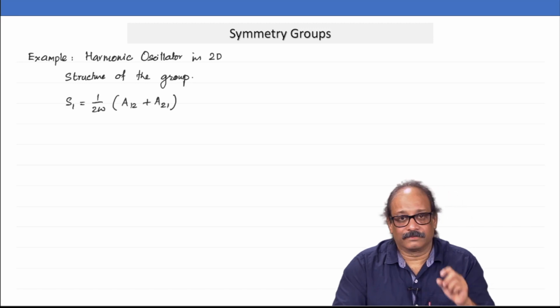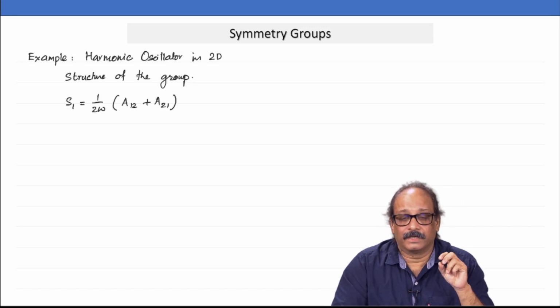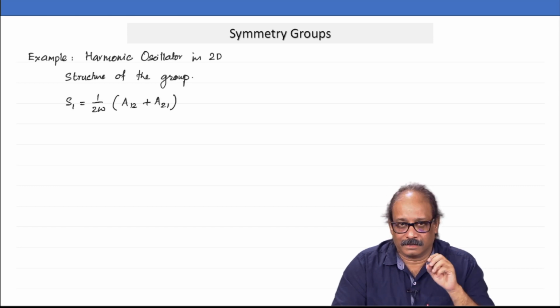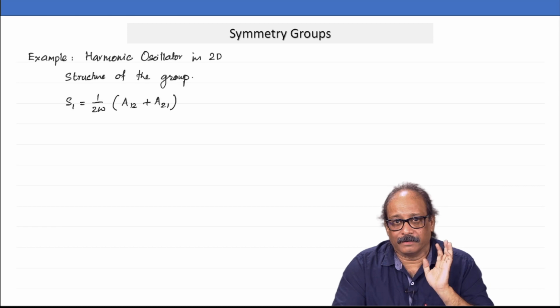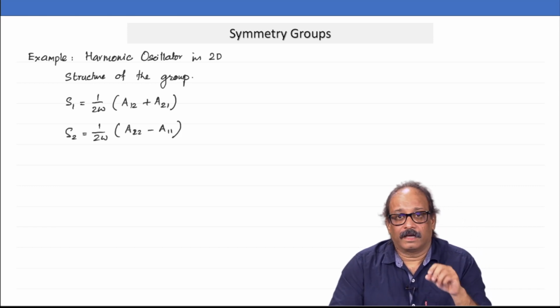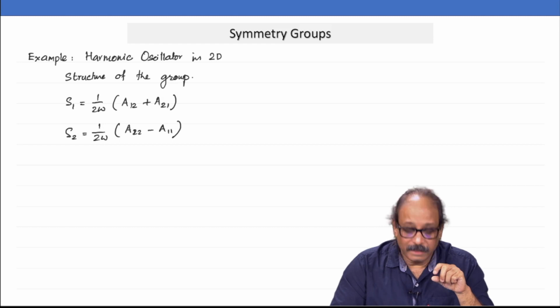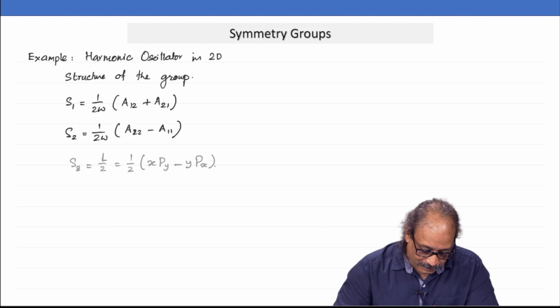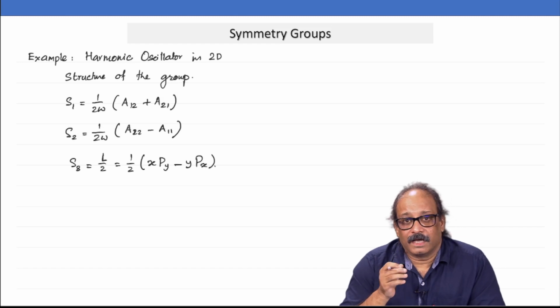So, let S1 be 1 over 2 omega times A12 plus A21. That is just basically A12 by omega. Okay. Let me define S2 in the same way, but it is A22 minus A11 by 2 omega, and S3 I am going to use L by 2.